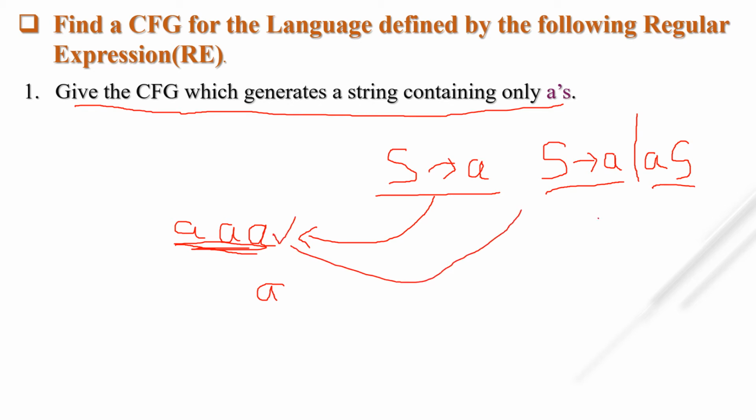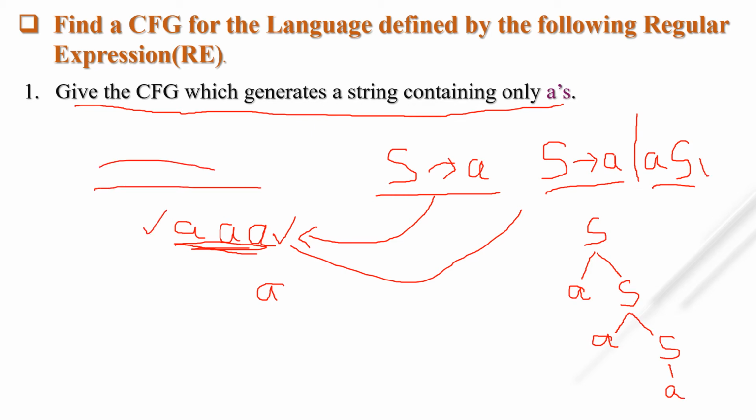Let's check. S tends to, first I take AS because I have to generate 3 times A. Then from this S, once again I take AS. And from this S, I simply take one single A to terminate the parse tree. So this string is accepted. If I write 5 times A or 10 times A, this grammar will work.